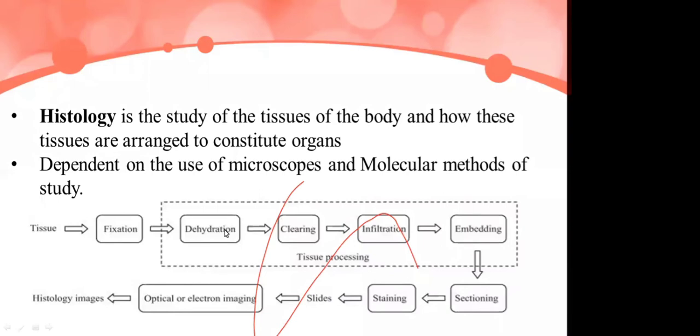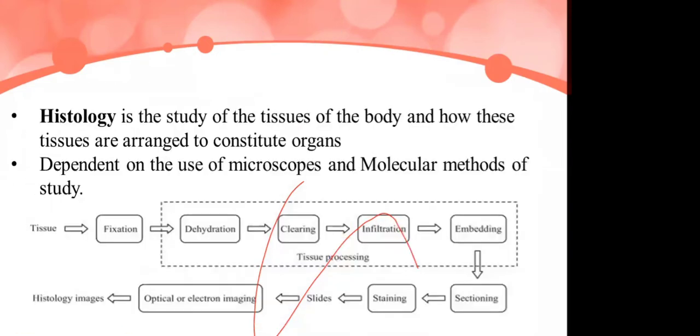So how will the tissues appear when we see through the microscope? When seen under the microscope, we see stained slides. The common stain is the H&E stain, simply hematoxylin and eosin stain.